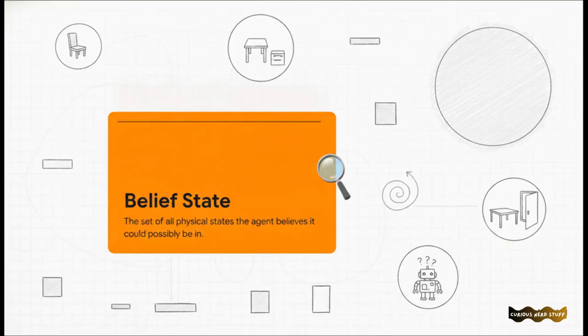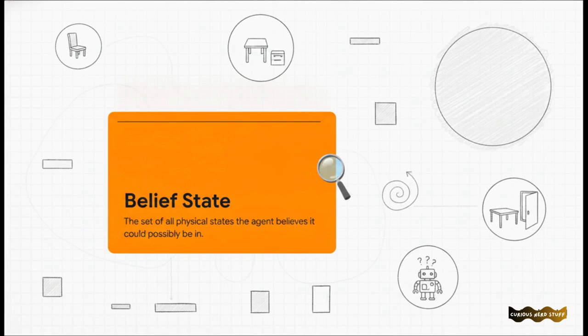Think about a deep-sea submarine, okay? Imagine its cameras have completely failed. Or picture a rover on Mars that suddenly gets caught in a massive dust storm. When the environment just straight up stops feeding you data, how do you keep moving toward your goal without crashing headfirst into a wall? Well, to survive the unknown, the AI has to make a huge mental shift. It has to stop asking, "Where am I?" and start asking, "Where could I possibly be?" It does this through what we call a belief state.